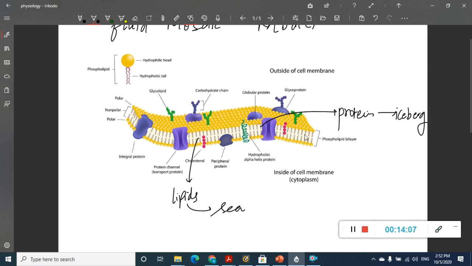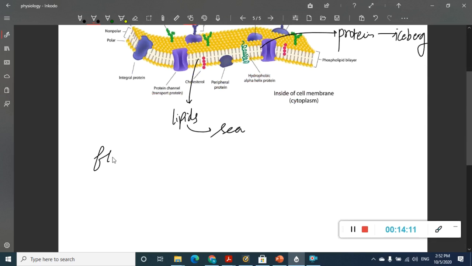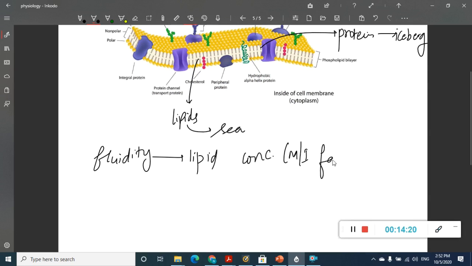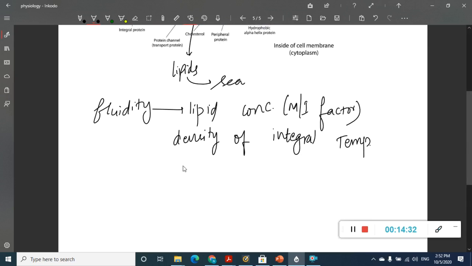So this fluidity here, what does the fluidity depend upon? The fluidity of this membrane mainly depends upon the lipid concentration, which is the most important factor. It is also dependent upon the density of integral proteins, and it is also dependent upon the temperature. So the fluidity depends upon the lipid concentration, density of integral proteins, and also on the temperature. Okay, so this is important.